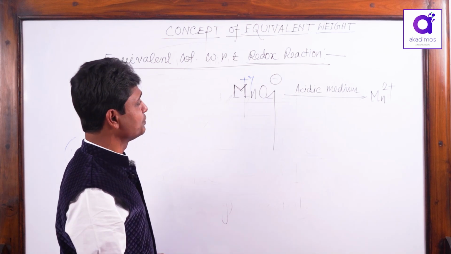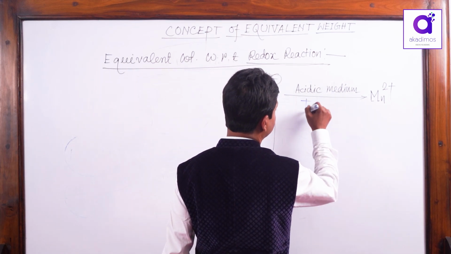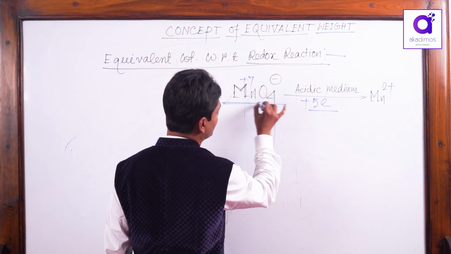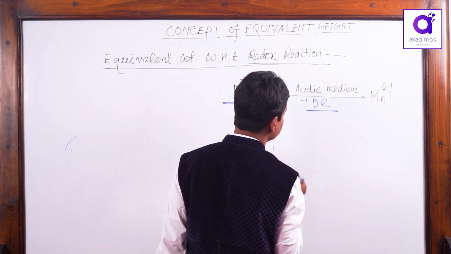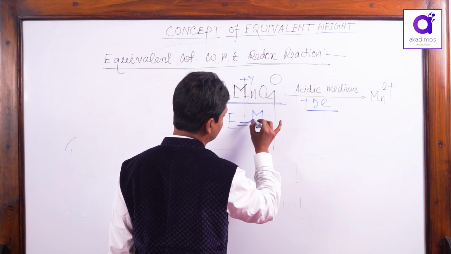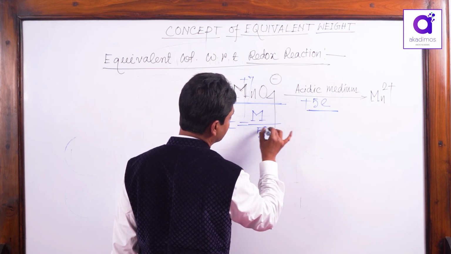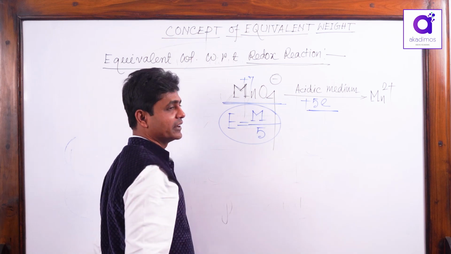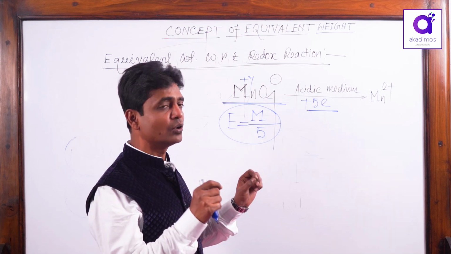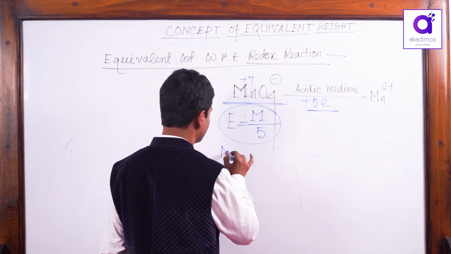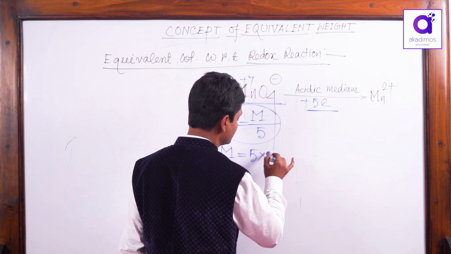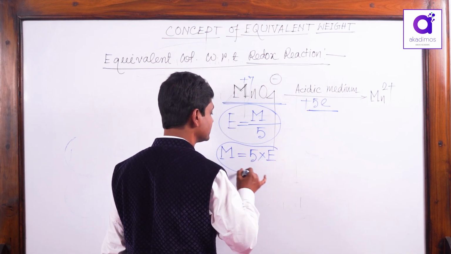You know, +7 to +2, they will get 5 mole electrons accepted by MnO4 minus. That means 1 mole MnO4 minus is associated with 5 mole electron transfer. The equivalent weight is the molecular weight of KMnO4 by 5. And 1 gram equivalent is equal to molecular weight by 5 gram of KMnO4. Or you can say molecular weight is equal to N factor 5 into equivalent weight.